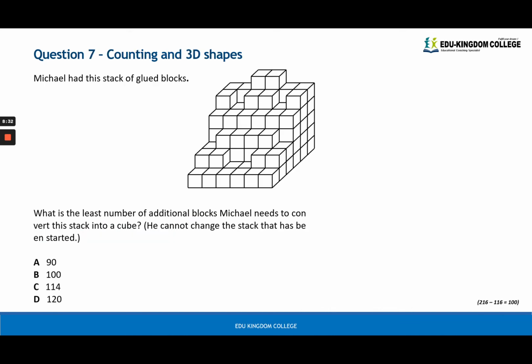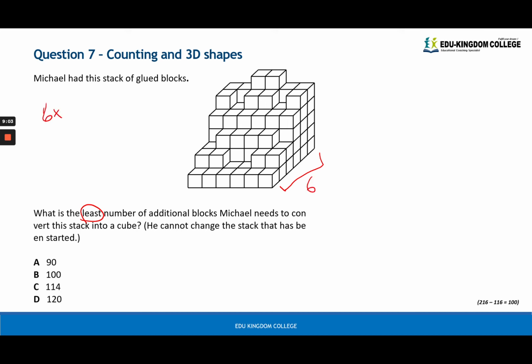Right, number 7, counting and 3D shapes. So we have a stack of glued blocks. We want to make sure that we can make this into a cube without removing any blocks. To do this, we want to figure out what the actual cube volume is, and we want the least number, so the smallest possible cube we can make. To do that, we have to look at the largest side, and you can see it here. It's actually either side, but it's 6, right?